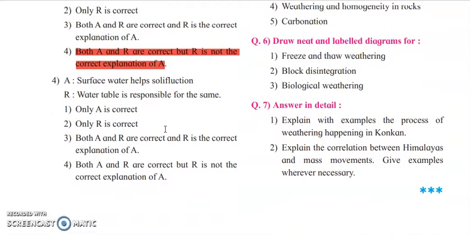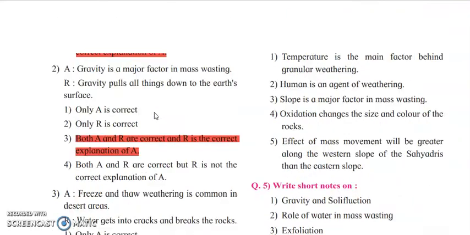Next, surface water helps solifluction. So this statement of surface water in the case of solifluction is totally true, and water table is responsible for the same. This is totally false. Water table is not working in such cases. So only A is the correct answer.